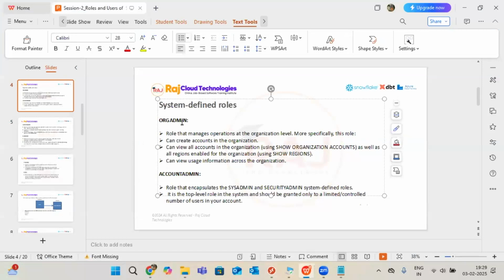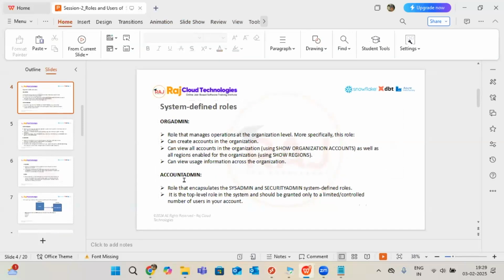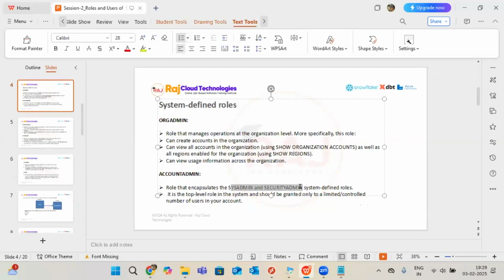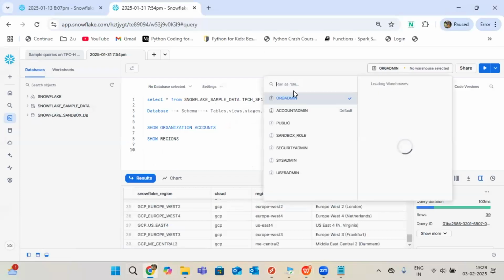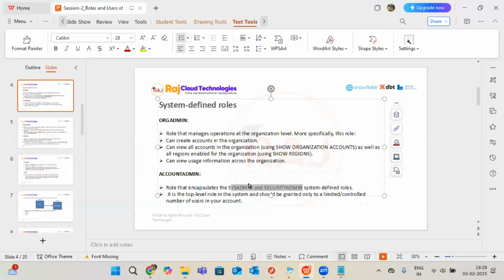Now, this is for account related options only we can manage, then what about the remaining? With the help of account admin you can, because account admin is nothing but encapsulation of sysadmin and security admin. Already in our Snowflake account, on the account level, we have these two system defined roles, sysadmin and security admin.